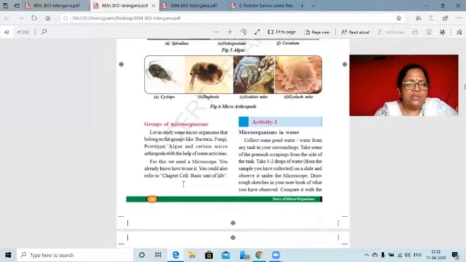Now coming to the groups of microorganisms, as we have discussed here: bacteria, fungi, protozoa, algae, and another one, which is the major one, the virus. Virus is called a connecting link between living and non-living things, because when a virus gets a host, only then is it able to reproduce, and immediately it multiplies, causing various diseases. So it is very difficult for us to get medicine for viruses, whereas we can cure bacterial diseases but it is difficult to cure viral diseases. Examples are common cold, viral fevers, etc.